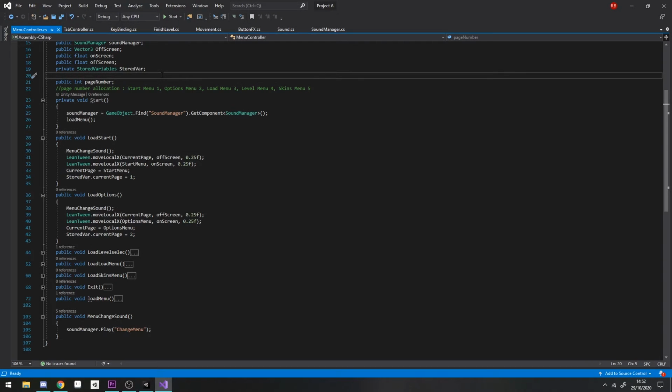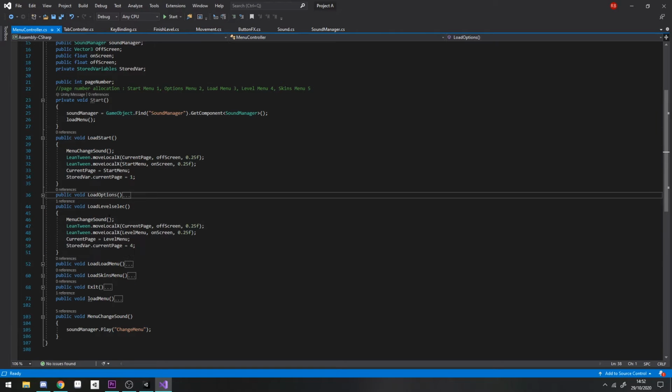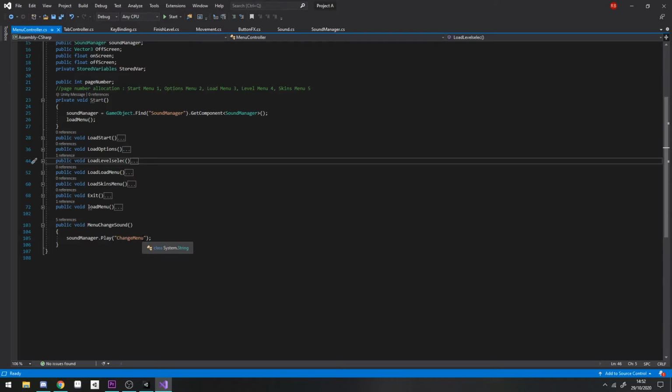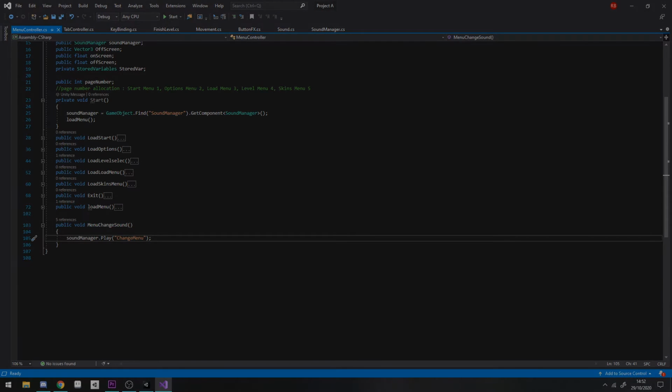So on startup, it finds the sound manager and sets that as sound manager, and then I've set up a simple method just to run soundmanager.play change menu. Now within all my different change menu methods here, you can see I've just played that at the start of it and it'll play that change menu sound. If I ever want to go back and change the name of the change menu sound, I can do that in just one place. So all I have to do after this is drag the clip into the inspector and name it change menu as I did here.